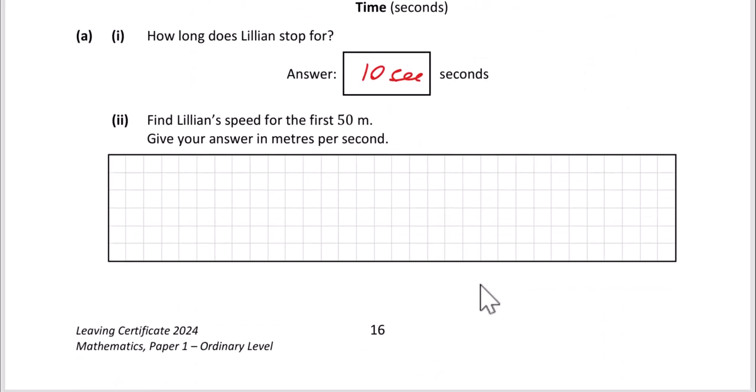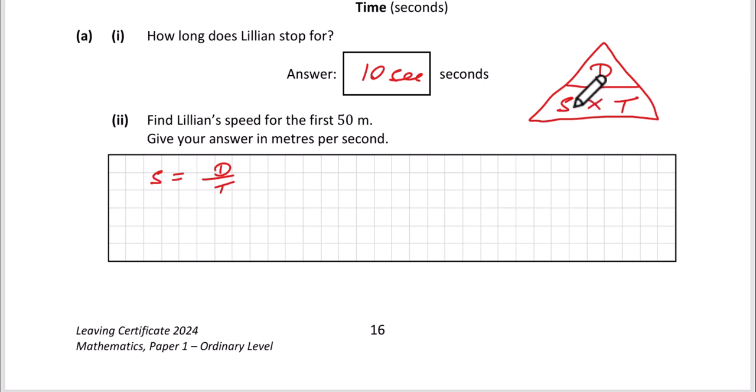Well, we know that speed is distance over time. You may be familiar with the DST triangle. So we've got D here, we've got S here, and T here. Multiply these two. So speed is distance over time. Distance is speed times time, and time is distance over speed. So we want Lillian's speed, so it's distance over time. So all we've got to do is put in the distance. The distance is 50 meters, and the time it takes is 40 seconds.